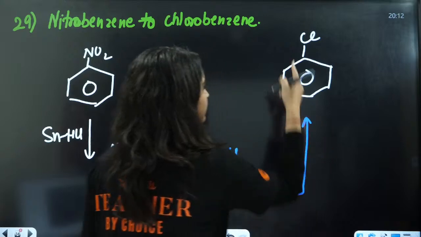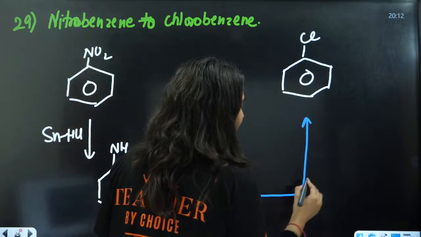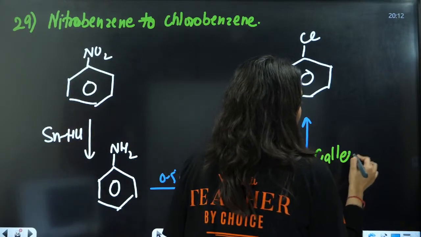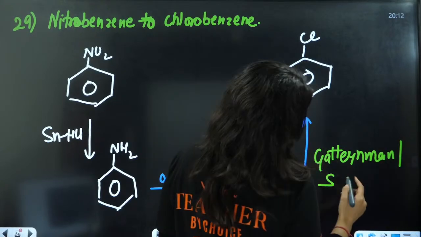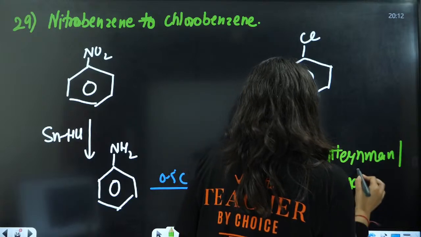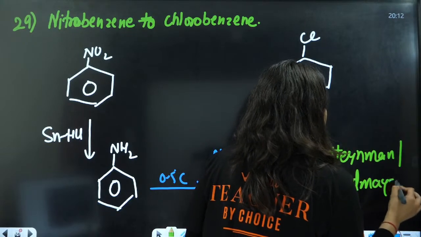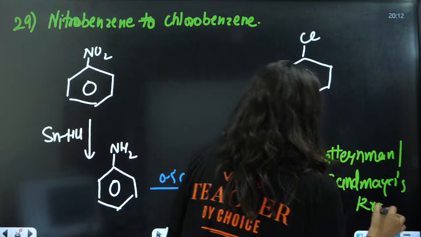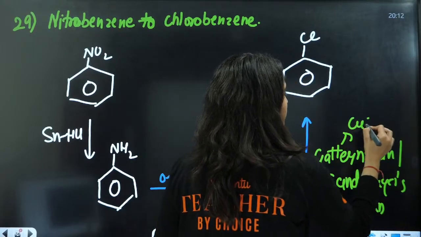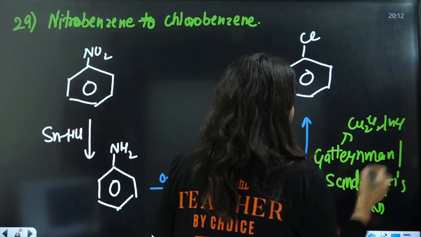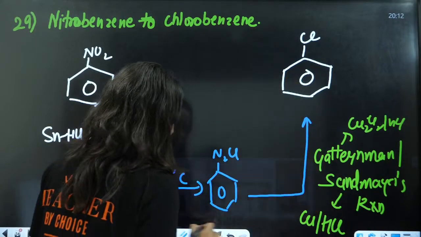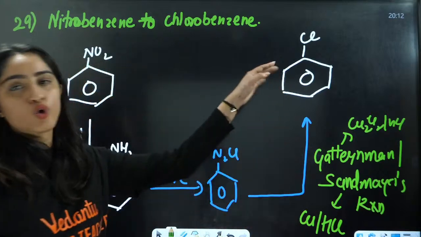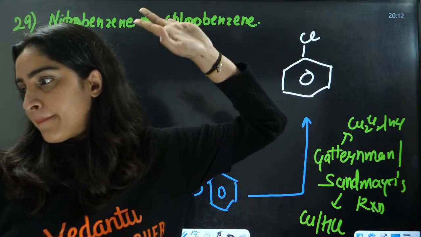After that, you can do this either by Gattermann reaction or by Sandmeyer's reaction. Here you will use Cu2Cl2/HCl, and here you will use copper powder/HCl, and you will have chlorobenzene, right everybody?